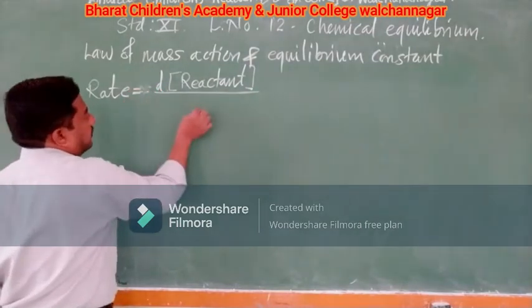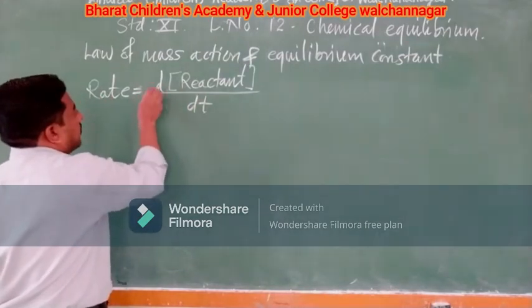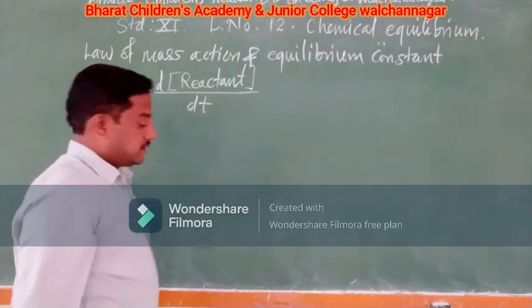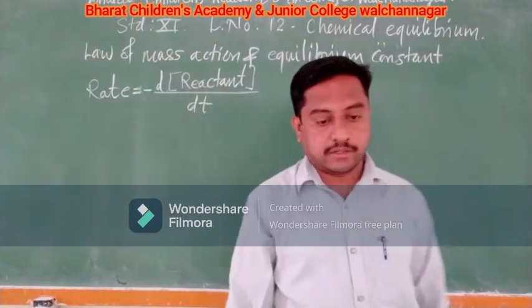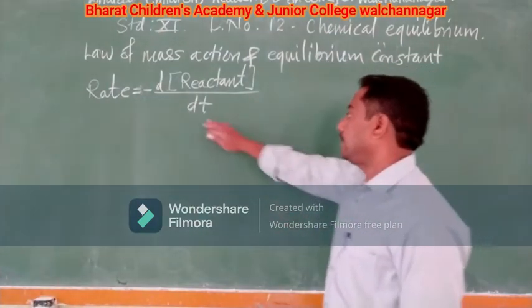You should get change in time. Okay, change in time. So when you talk about the rate of the reaction with respect to the change in concentration of the reactant, it will be like this.